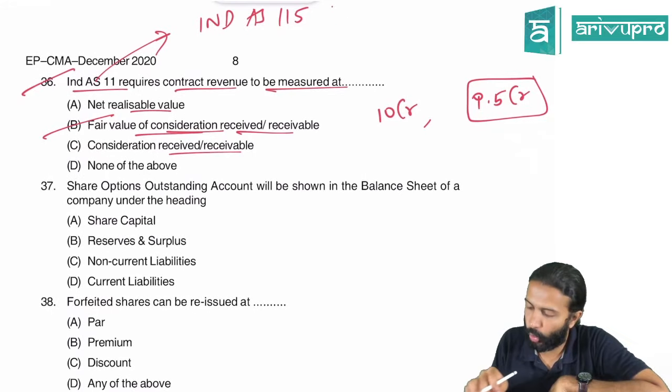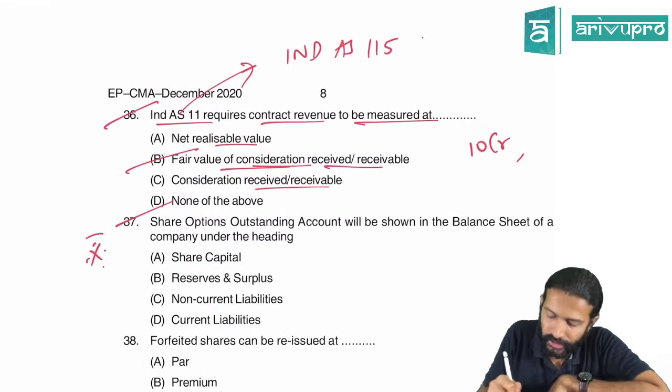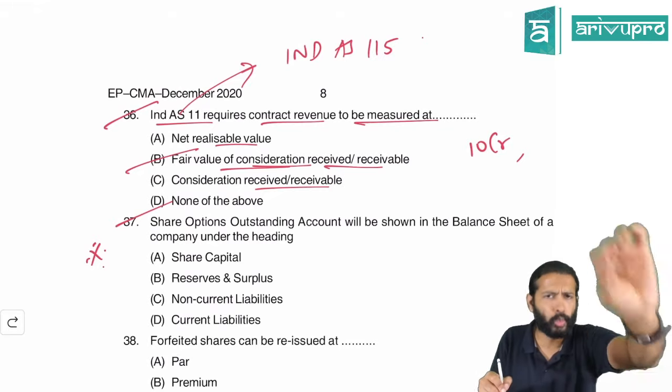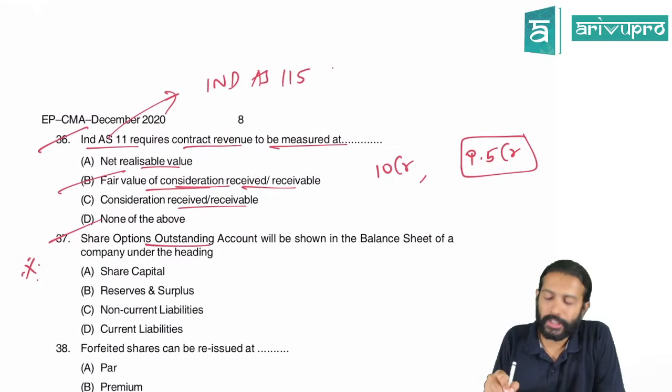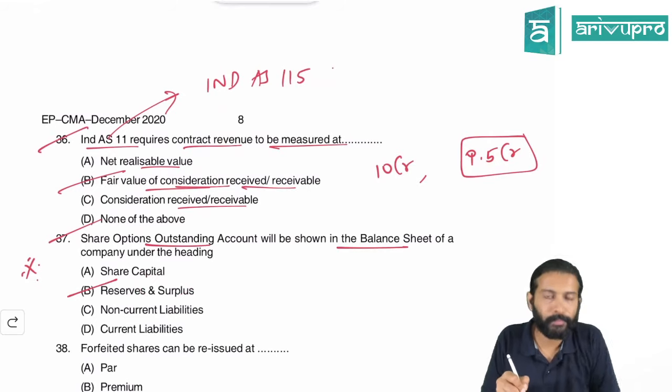Okay, B for Bengaluru. This question, I would say, is important because it came in December 2019 and it repeated in December 2020 also. Same question: share option outstanding account will be shown in the balance sheet under the head reserves and surplus.